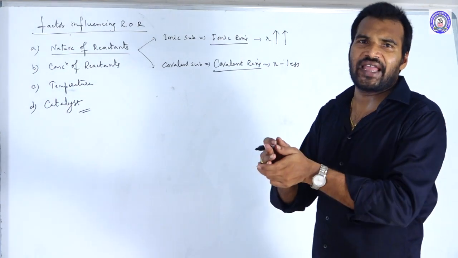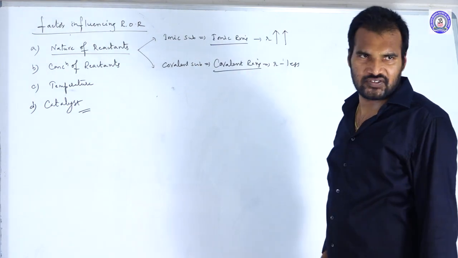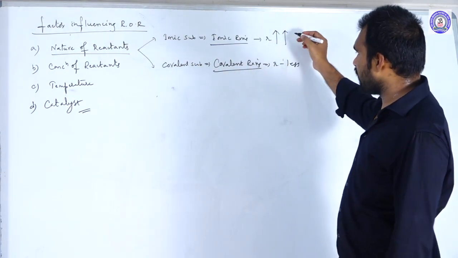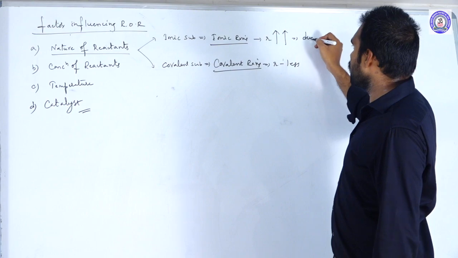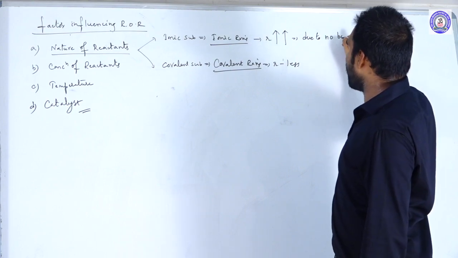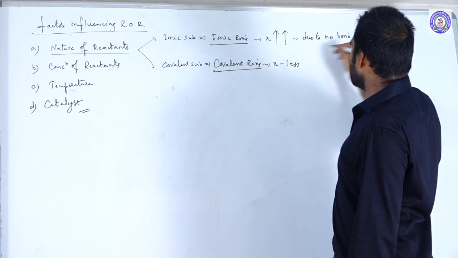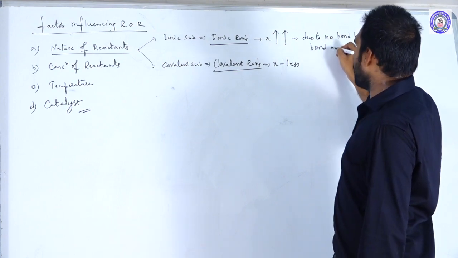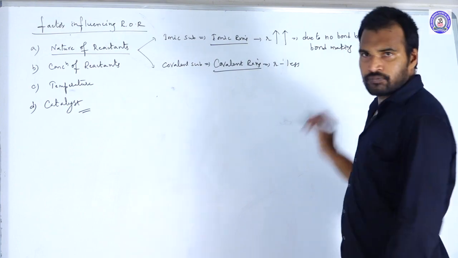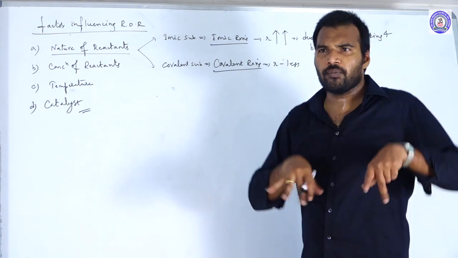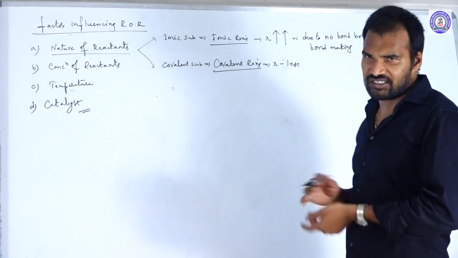Immediately they will react with each other and lead to the formation of products. So ionic reactions are faster due to no bond breakings and bond makings.